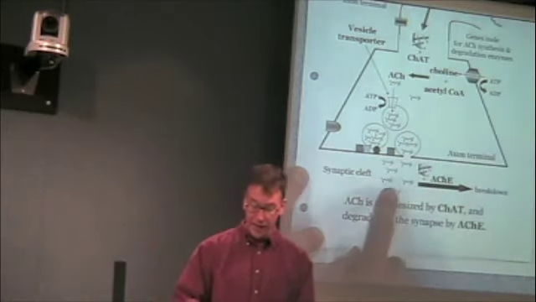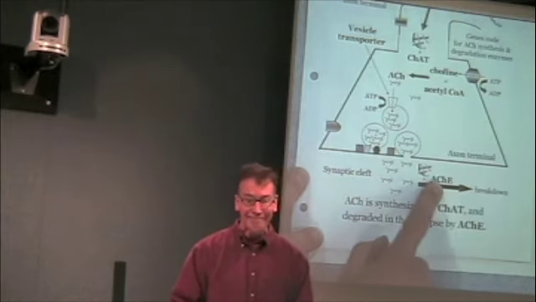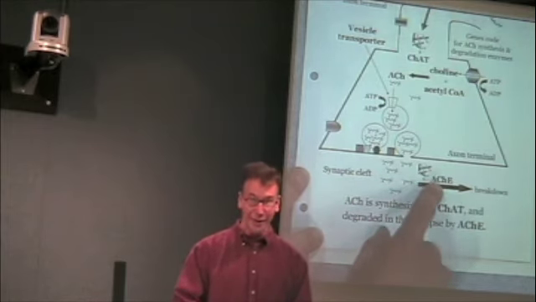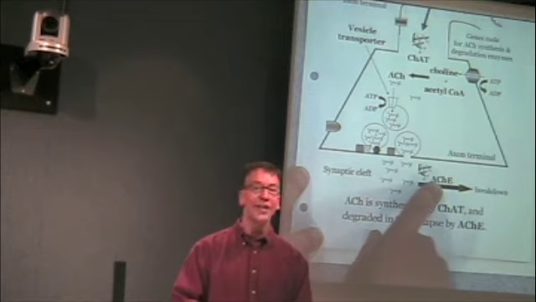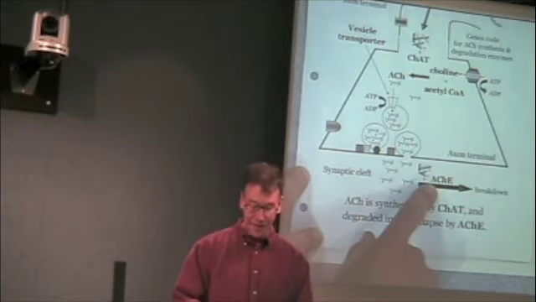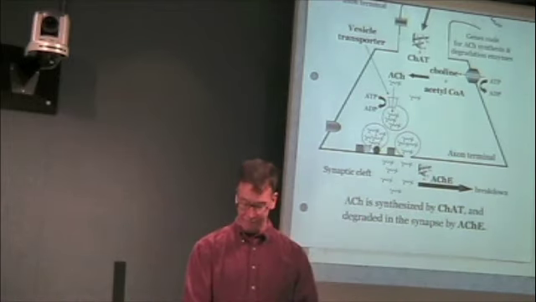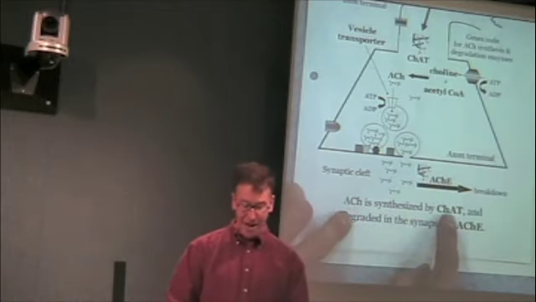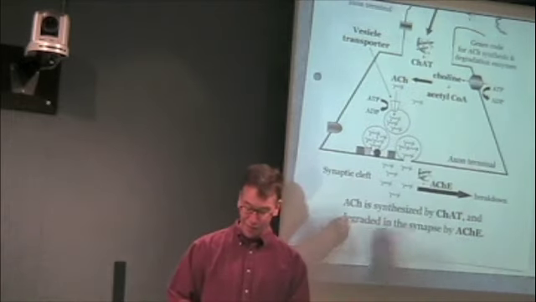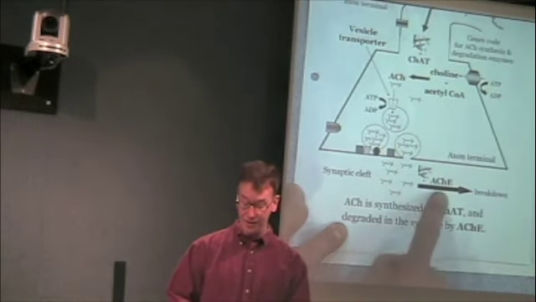There's an enzyme out here. It's called ACE. Some of this information might be giving you an ache, right? But it's acetylcholinesterase, actually. This is the enzyme that grabs on to acetylcholine and breaks it down, right? So acetylcholine is synthesized by CHAT, right? And it's degraded in the synapse by ACE.